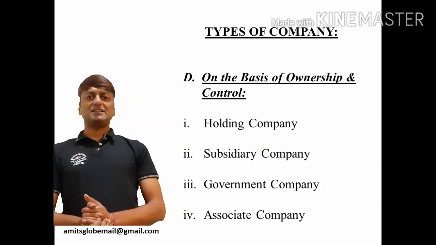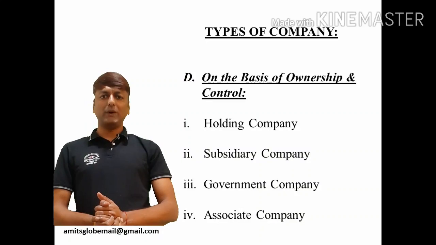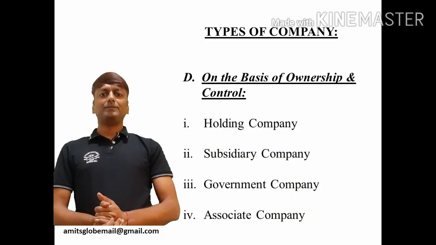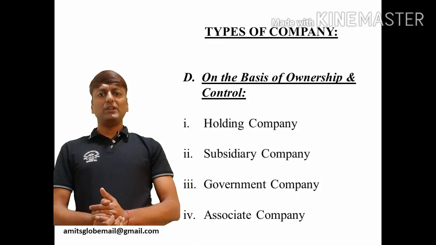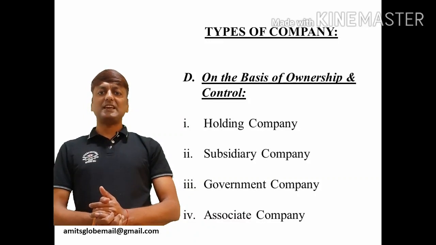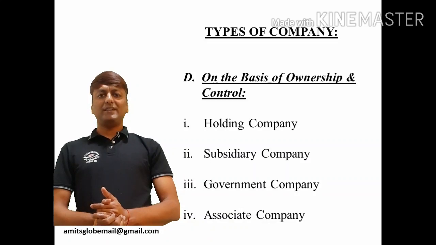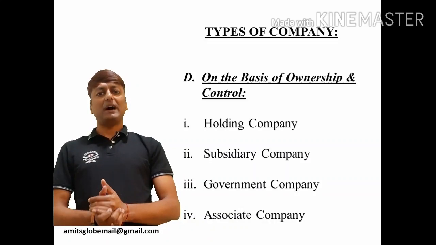A company is said to be a subsidiary of another company under any of these three circumstances: number one, its composition of board of directors is controlled by the other company, or more than 50% of the shares having voting right is controlled by the other company, or if it is subsidiary of a company which is already subsidiary of some other company.